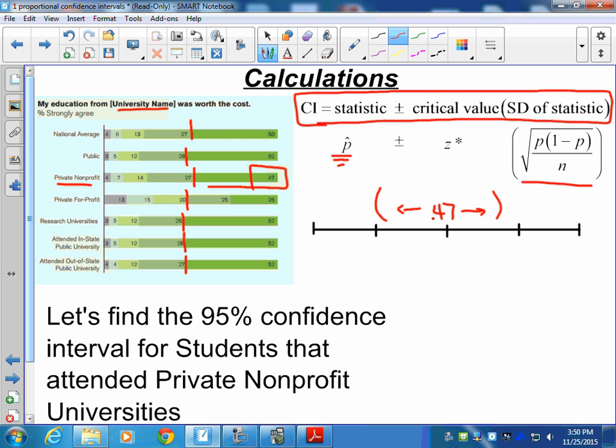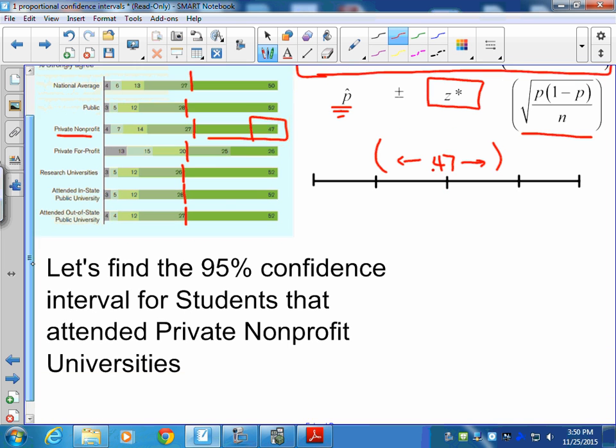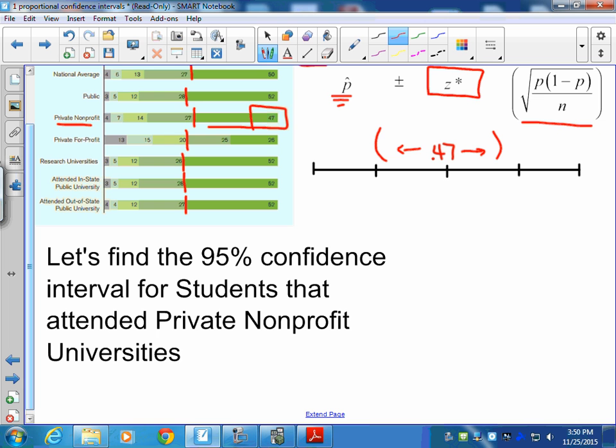We also used it back in our sampling distribution unit. And now notice when we're dealing with proportional values, we're going to use a z-star instead of a t-star value. Okay, so let's go through the process to build a 95% confidence interval for the private nonprofit university group.